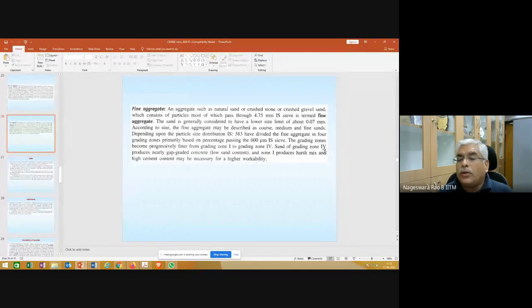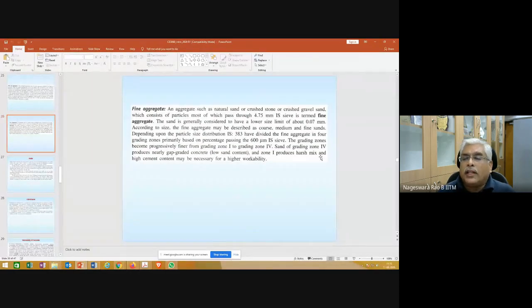Okay, so what is the implication of it? Sand of grading zone 4 produces very nearly gap graded concrete. Gap graded in the sense that some of the sizes you will be missing. Please note that aggregate should have all sizes of particles. If you have some sizes of particles missing, then that is what is called gap graded.